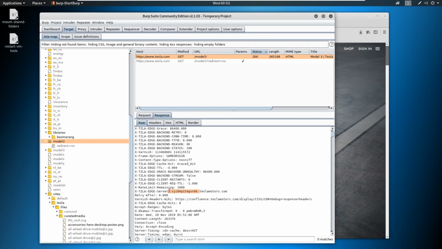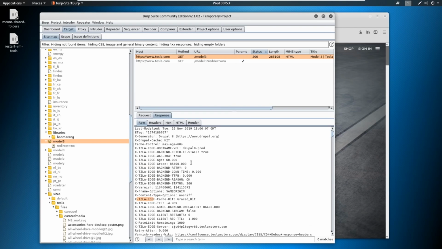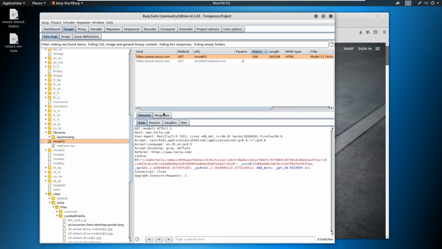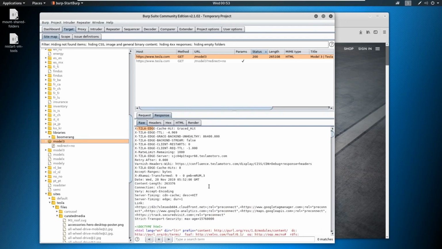Typically on an assessment, this would actually be a finding, a low finding, but it's informational, as this is giving us information on possibly naming structure inside the network. But they also have their own Tesla type header here, so this is very unique for a client. But the point of the matter is that we can intercept a basic request and response and get a lot of information through Burp Suite.